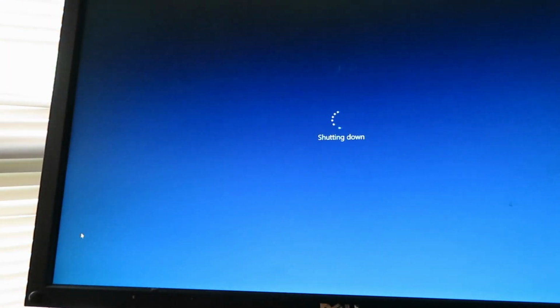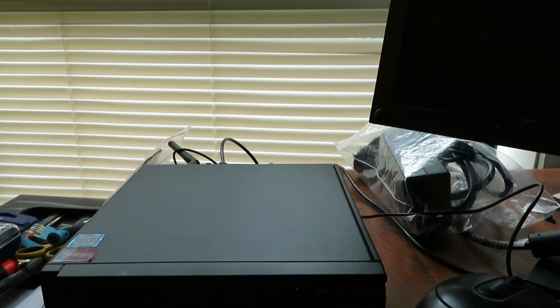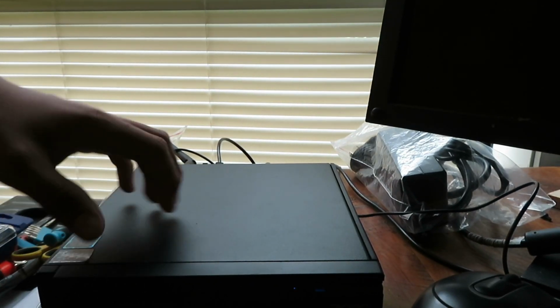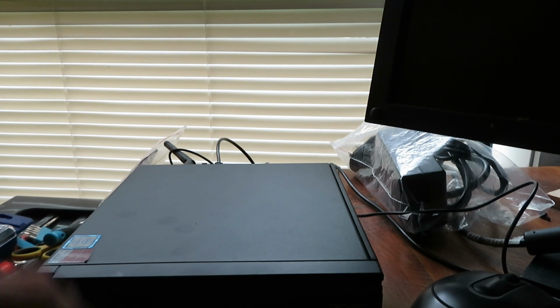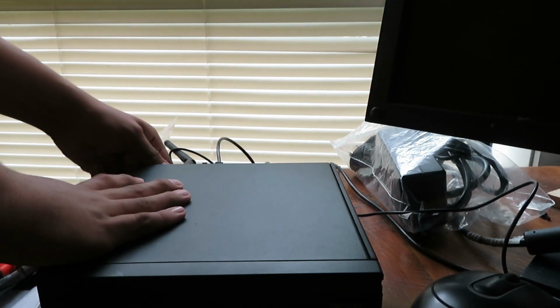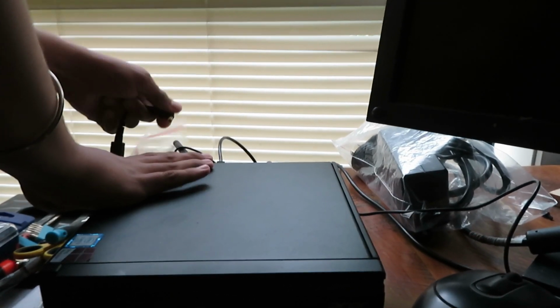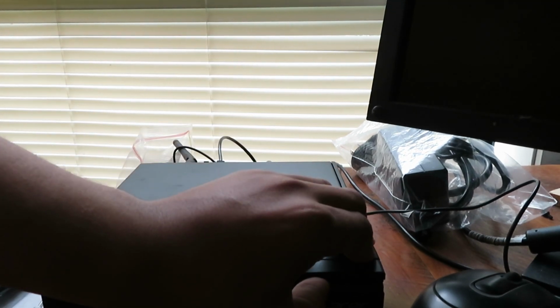So just going to pause this video real quick. Hey guys, so we're going to upgrade its RAM now. I'm just going to unplug the Acer from power, as we need to drain out all its energy. So I'm just going to hold that power button down for 15 seconds.